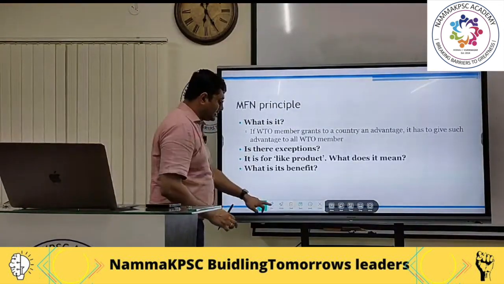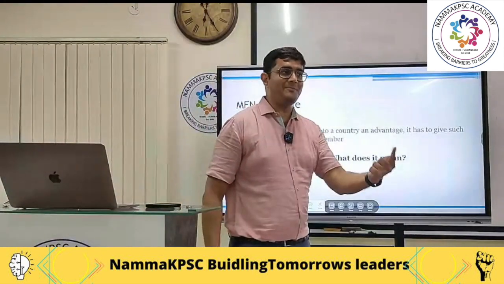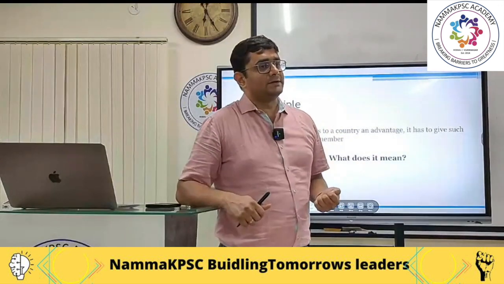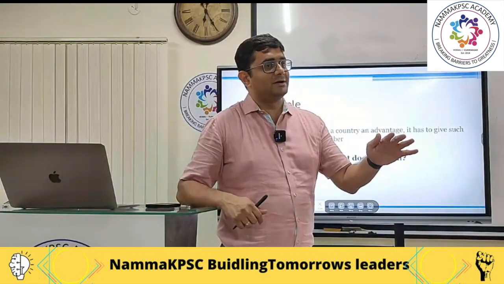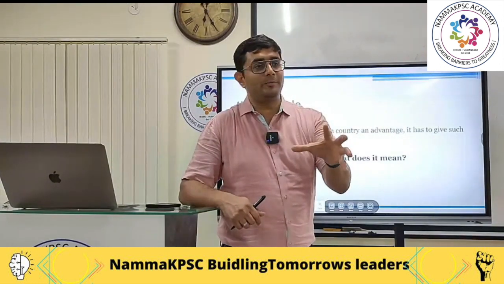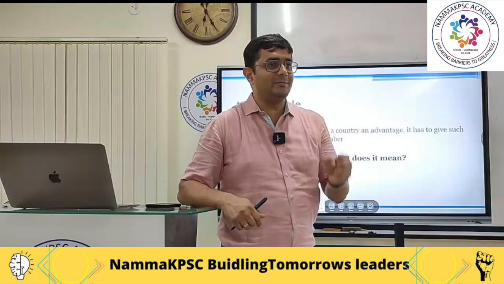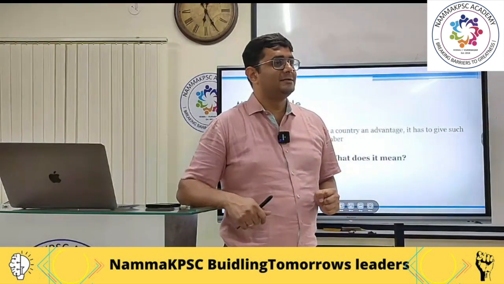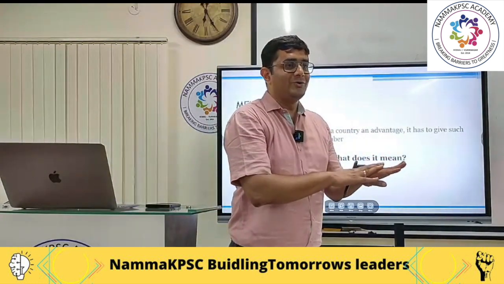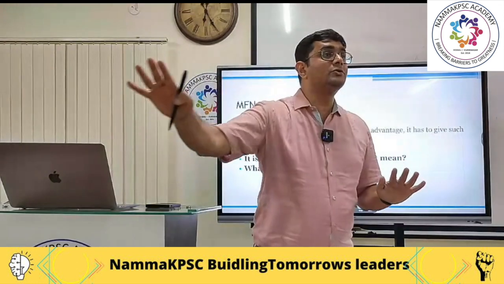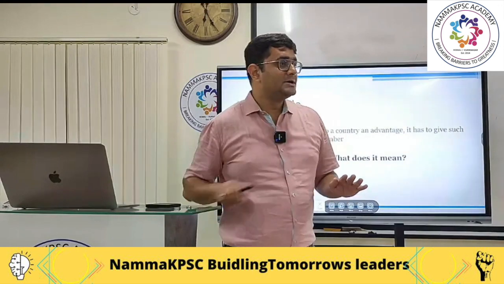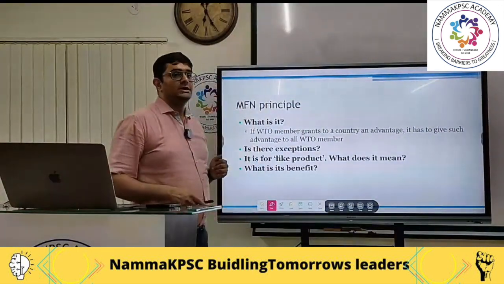That means if you provide favoritism to one member, automatically it gets applied to all others. See, what will happen otherwise is that countries like the US have more bargaining power. Yes or no? So they will be able to get more benefit in trade agreements with, let's say, a smaller country. Now, that cannot happen. Why? Because if somebody gives a benefit to the US, the same benefit has to be given to all other members. Agreed?